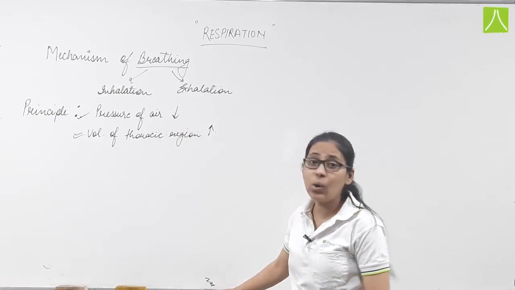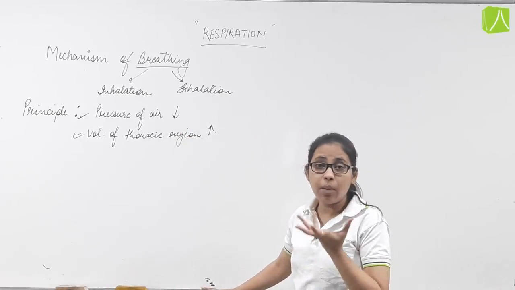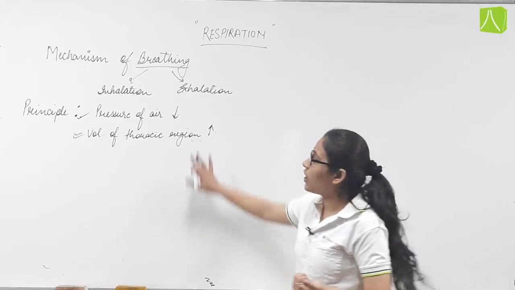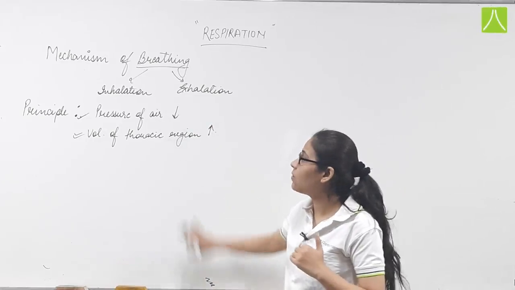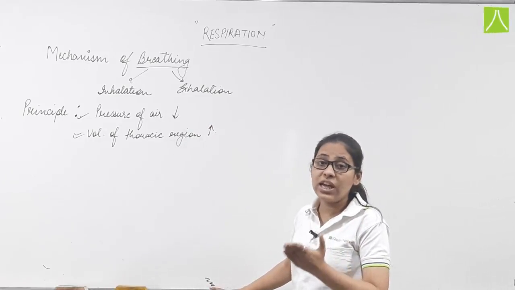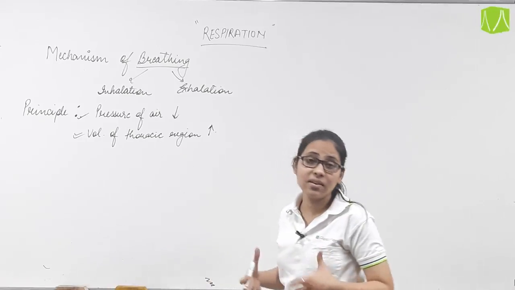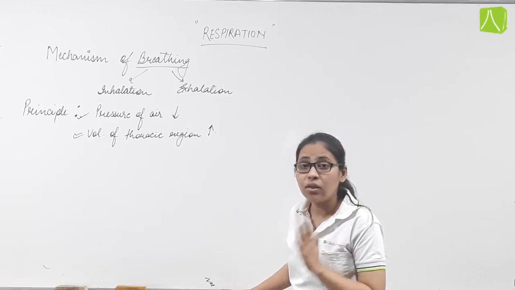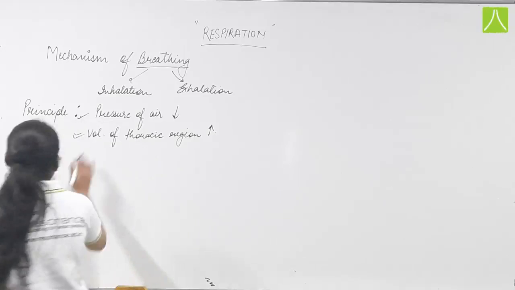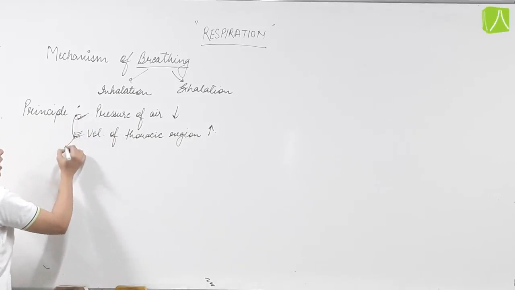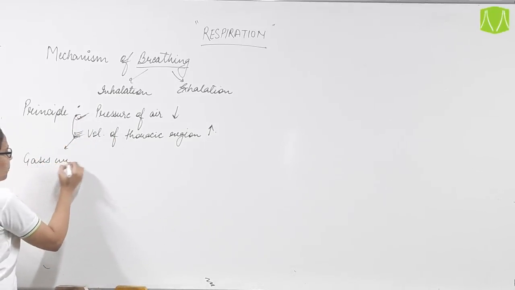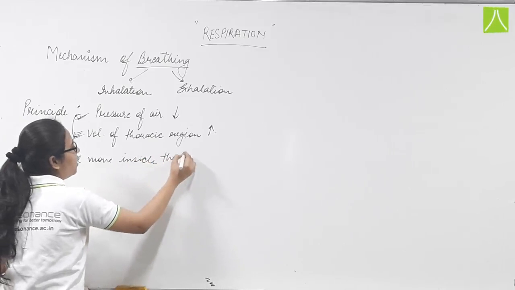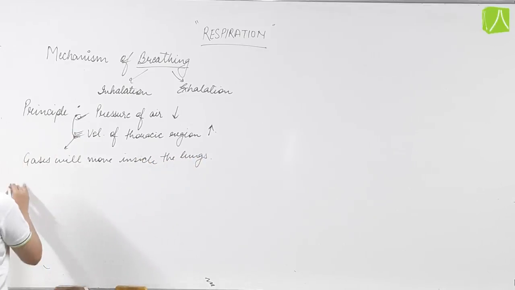The pressure of air should be low inside the lungs. We are talking about the internal part, inside the individual. The pressure of air inside the lung should be low, and the volume of thoracic region, the upper portion, should be high. When these two conditions are fulfilled, then only the gases will move inside the lungs.